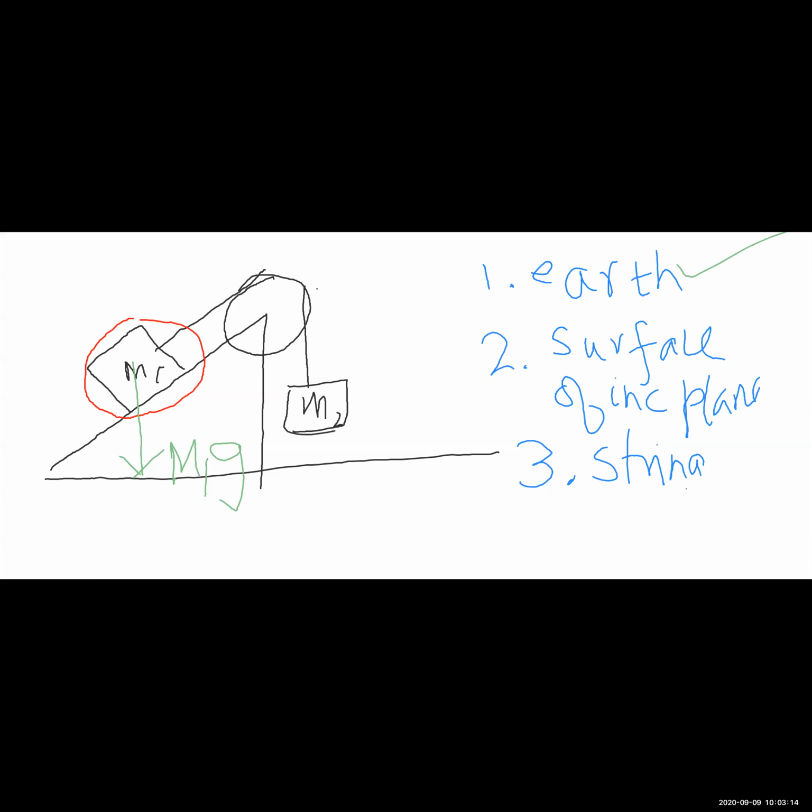This surface is going to apply a normal reaction. These are the two interacting surfaces. Therefore, the normal reaction must be perpendicular to the interacting surfaces. And its magnitude is unknown.